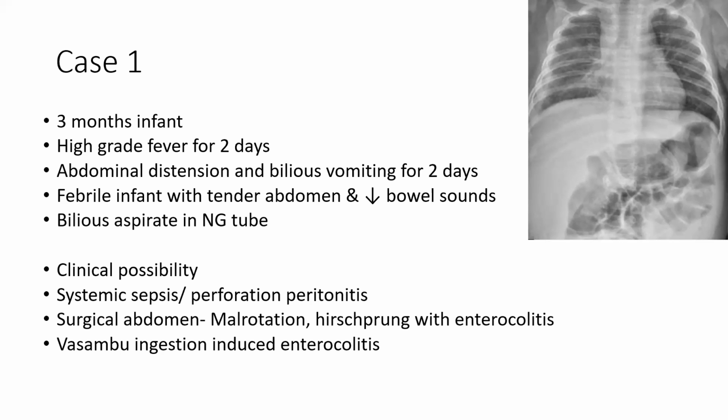Generally, in this sort of scenario, we think of either systemic sepsis or a surgical abdomen, and that's what we suspected in this patient. Maybe systemic sepsis, or a perforation peritonitis, or a surgical abdomen that has gone on to peritonitis. Or one thing we commonly suspect is necrotizing enterocolitis. The X-ray of the abdomen showed no air under the diaphragm, predominantly dilated bowel loops with mild thickening of the bowel wall and centrally placed bowel loops.